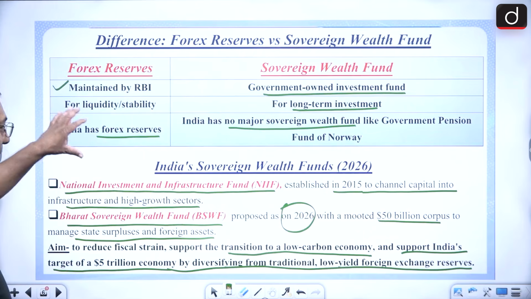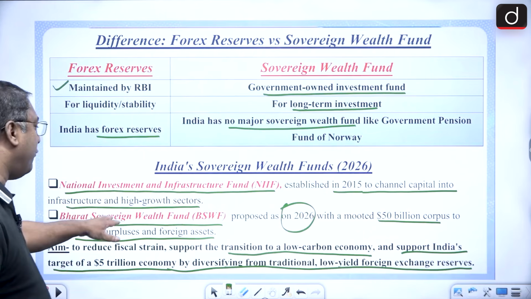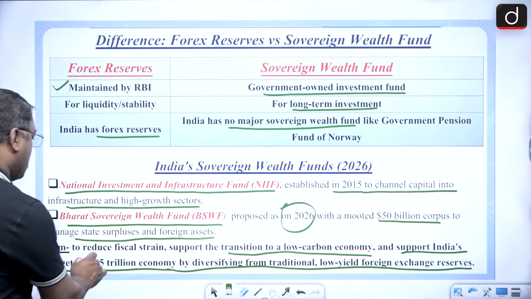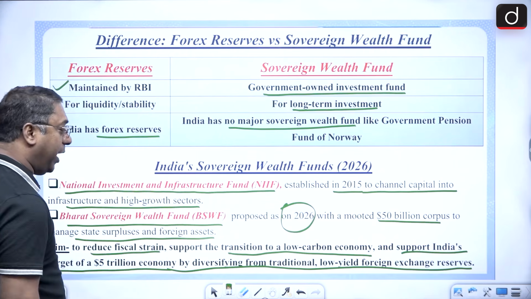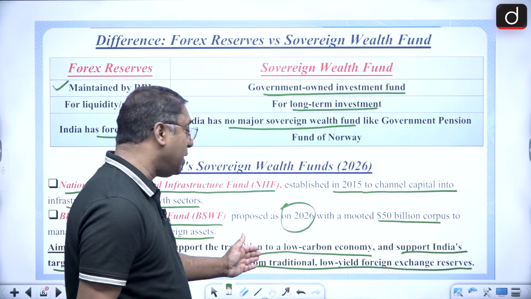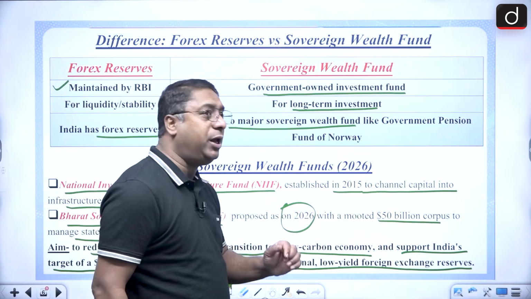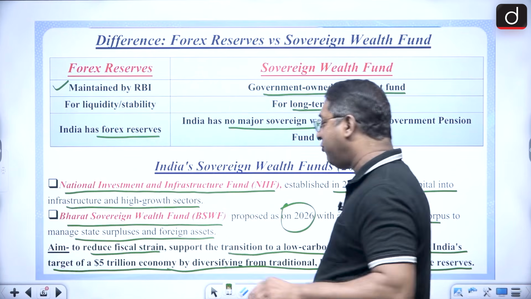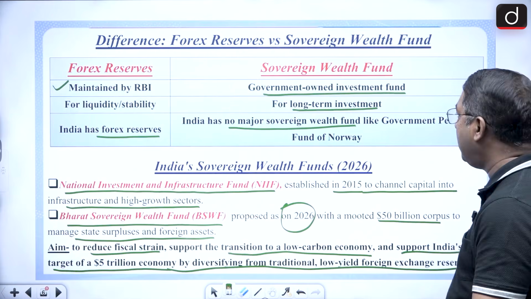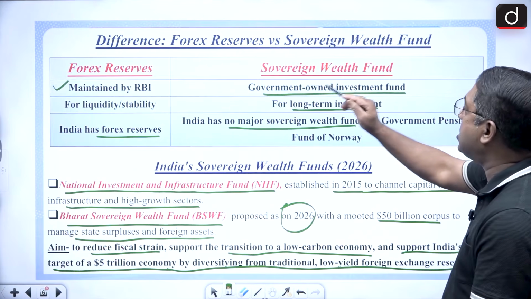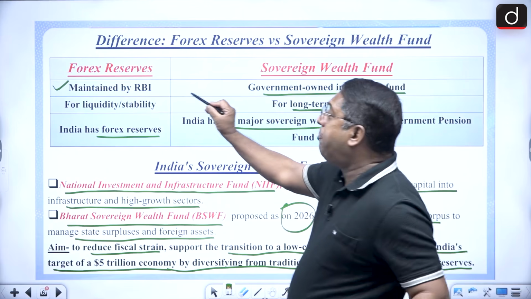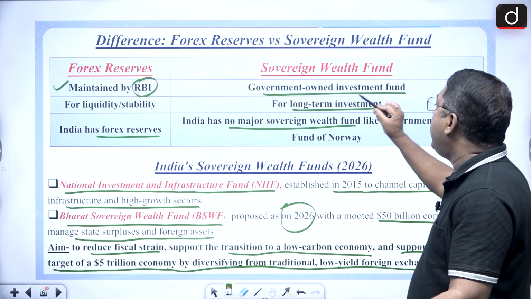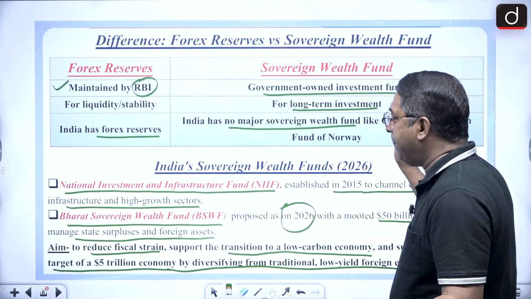That means the aim of this Bharat Sovereign Wealth Fund, or whatever is the sovereign wealth fund, is to reduce fiscal strain, to transit to a low carbon economy, and also to support India's target of a $5 trillion economy. Got it? So, difference between Forex and sovereign wealth fund: Forex is very importantly maintained by the RBI, and here it is the government-owned investment fund.